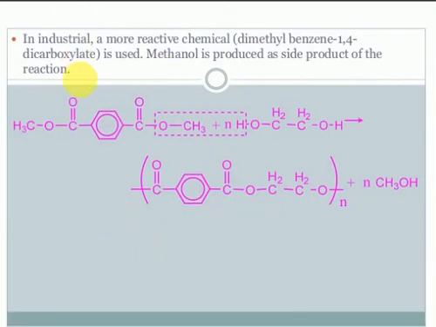Look at here, these are some condensation polymerization processes. Here they have taken the ester. Look, the ester functional group is there. From this molecule one hydrogen atom comes, and from the other molecule one methanol comes. The product here is methanol as a byproduct. Dimethyl benzene-1,4-dicarboxylate is used, and methanol is produced as a side product in this chemical reaction. All these three are condensation polymers, and they are very important.